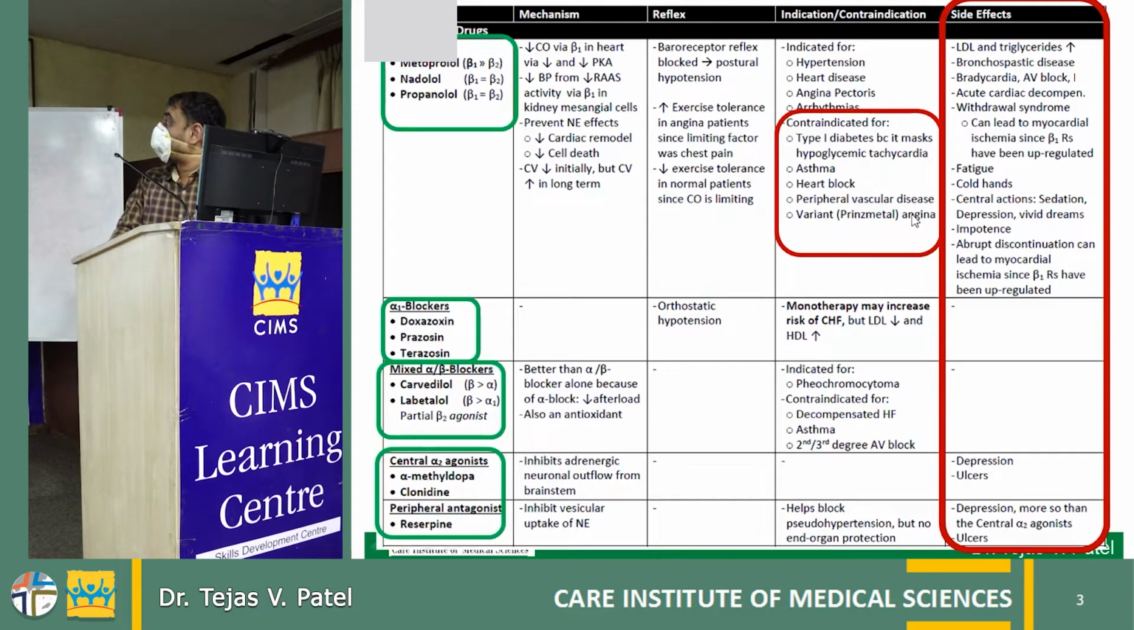Advanced heart block, peripheral vascular disease, and there is one variant of the angina, that is Prinzmetal angina, that is basically vasospastic angina, which happens in some sort of patients, and in those patients beta blockers should be avoided.